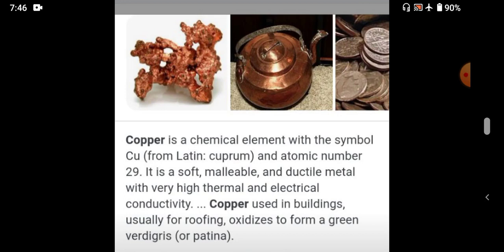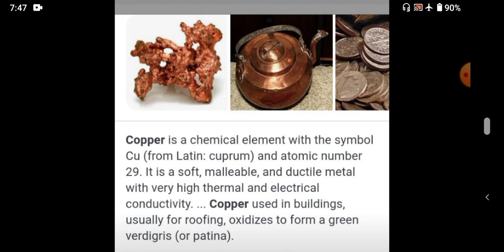Copper and its compounds have many uses in today's society. Most companies use copper to make many things. It has many chemical properties that make it unique.